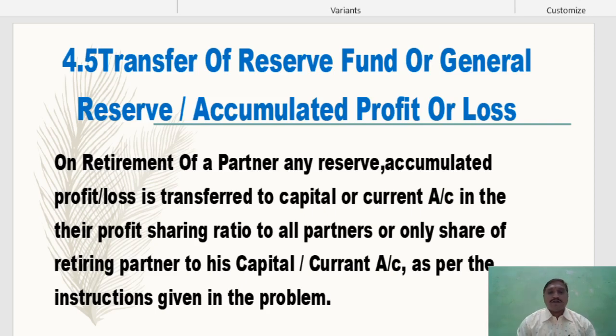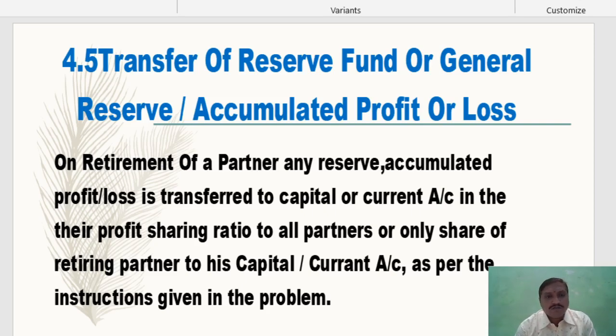If the example says only the retiring partner's share is to be transferred, then only transfer that share. If no information is given, then all reserve, profit balance or loss balance is transferred to all partners' capital or current accounts in their profit sharing ratio.